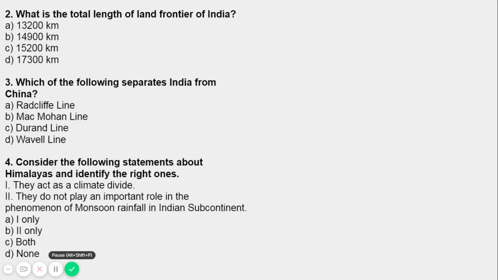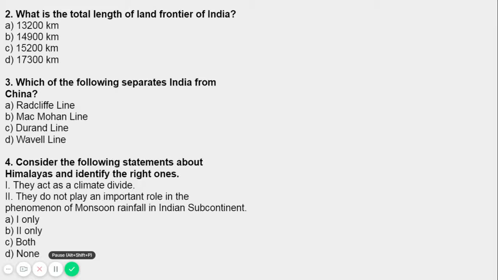The Himalayas act as a natural barrier between two climatic regions, that is India and Central Asia, right? The Himalayas prevent the cold and dry winds of Central Asia from entering India. The Himalayas also act as a physical barrier for rain-bearing southwest monsoon winds to cross the northern frontiers of India. So the first statement is the right one. They act as a climate divide.